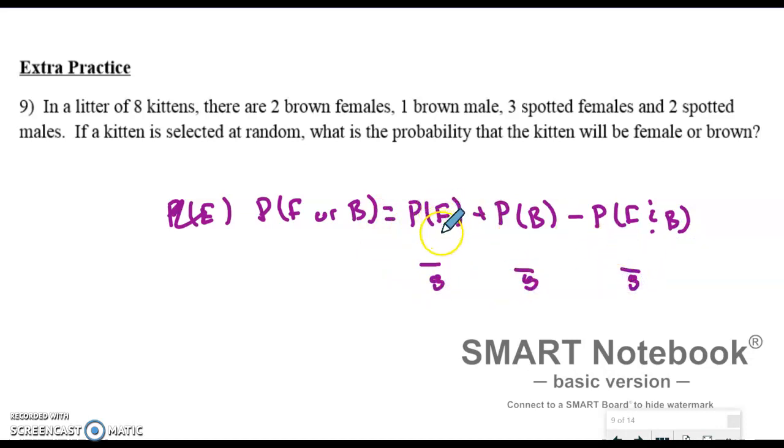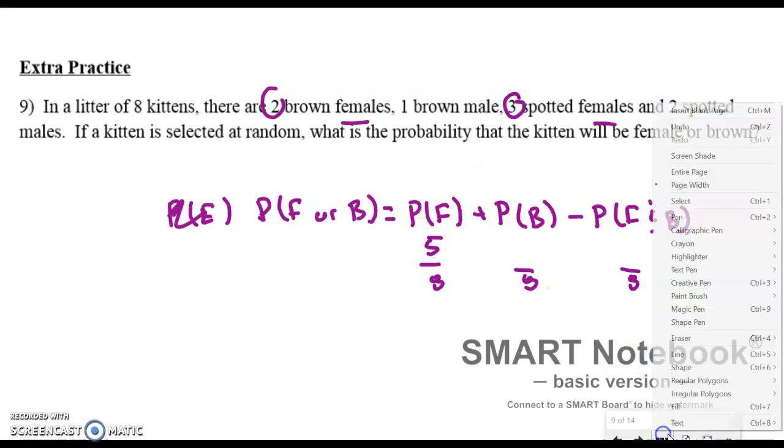8 of them. All right, now, how many are female? Well, it looks like I got some females here, and I got some females here. So I have 2, 3, so I got 5 of them. All right, now what are we looking at?